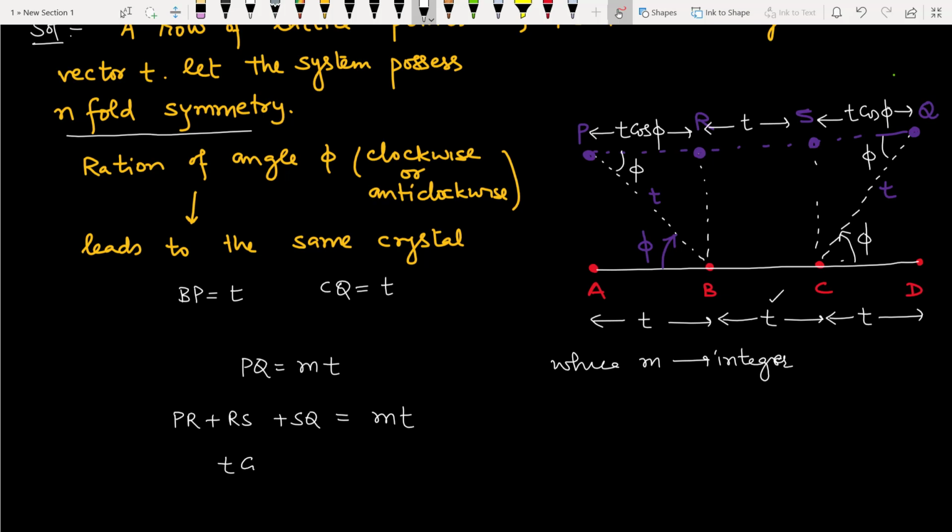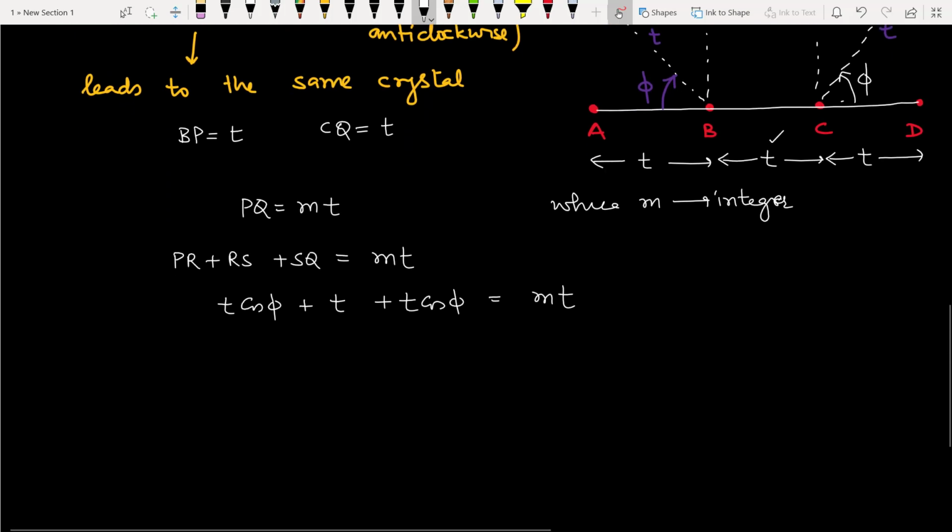So it is T cos phi, T cos phi, MT. So it is 2T cos phi, T goes on the other side, minus T. So it is (M minus 1)T.